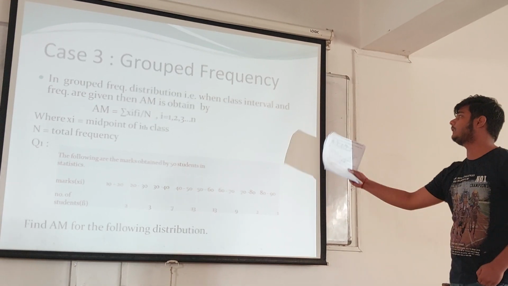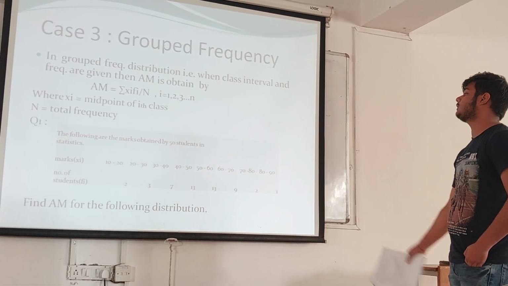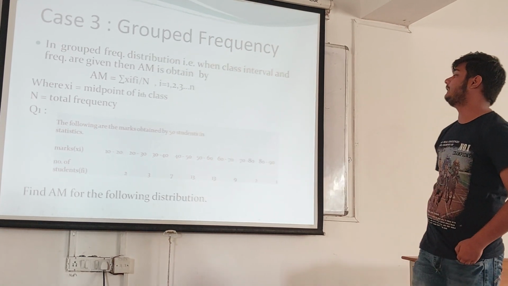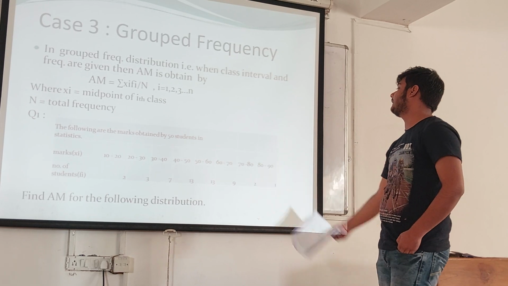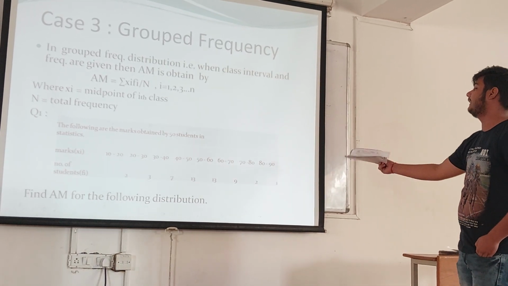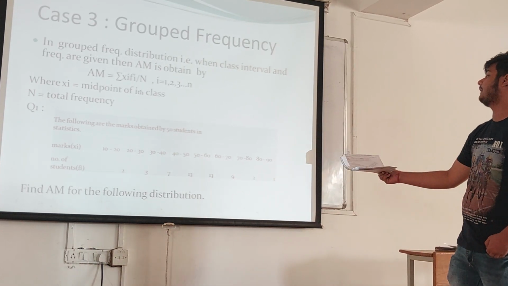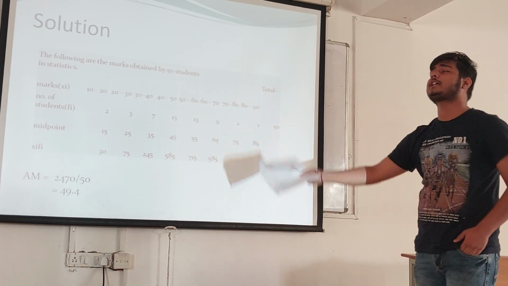One question is based on grouped frequency distribution. The following are the marks obtained by 50 students in statistics. Marks are given as 10 to 20, 20 to 30, 30 to 40, 40 to 50, 50 to 60, and 80 to 90. The numbers of students are given as 2, 3, 5, 7, and the total number of students is 50. So the solution is here.